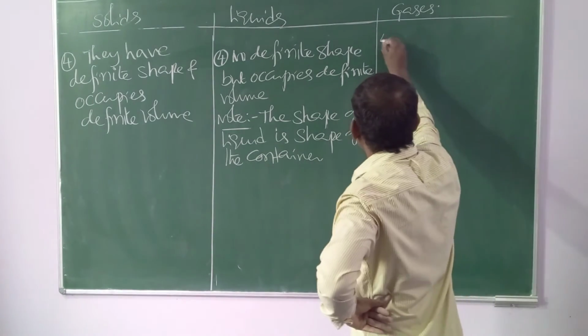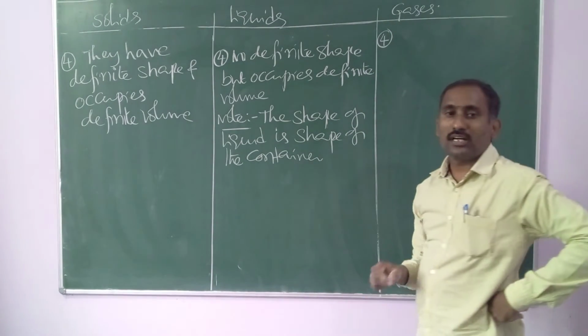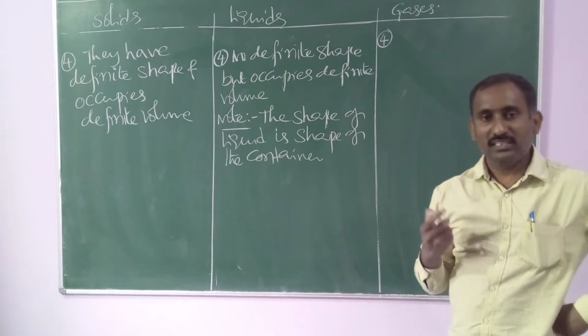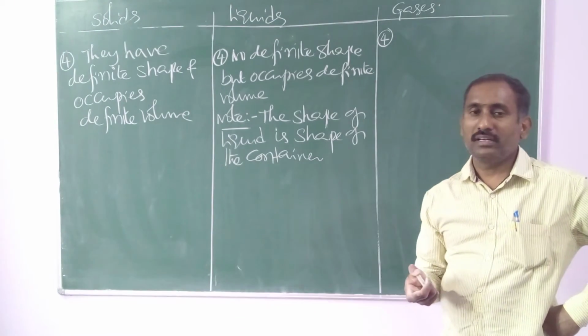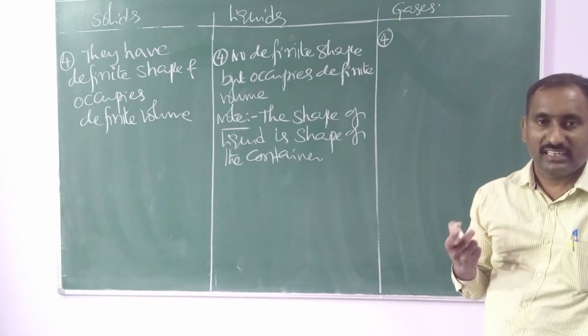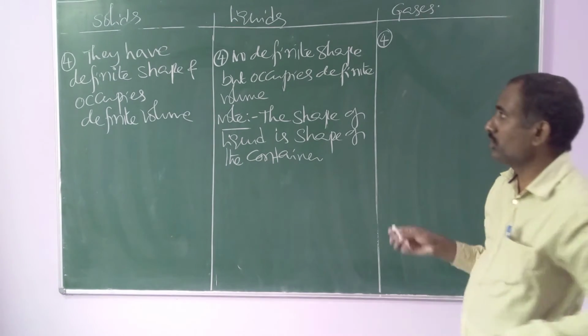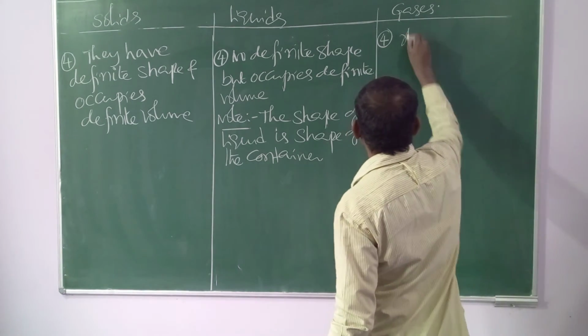Next, gases. Gases do not possess both. That means no definite shape and no definite volume. They have neither definite shape nor definite volume.